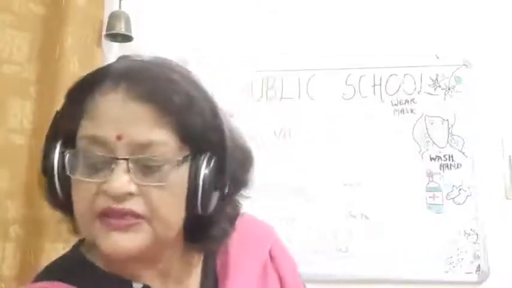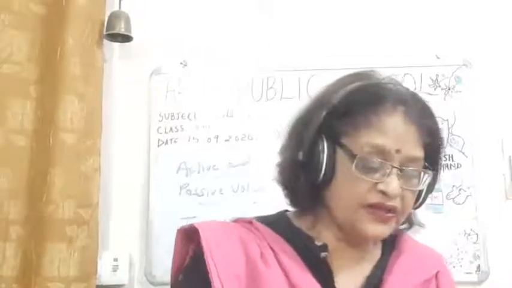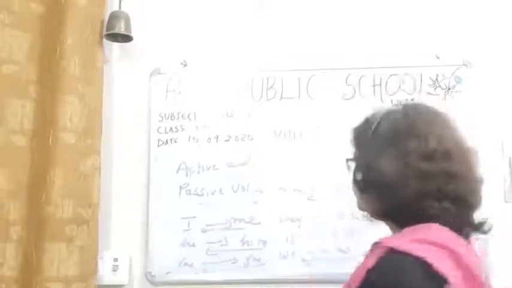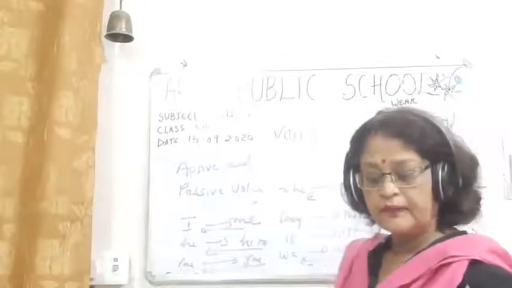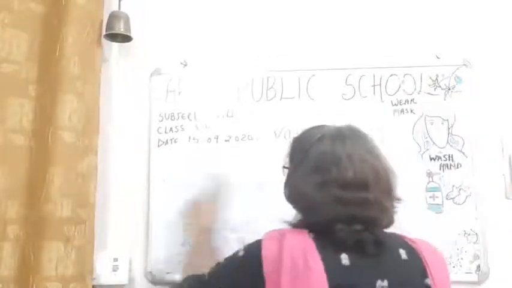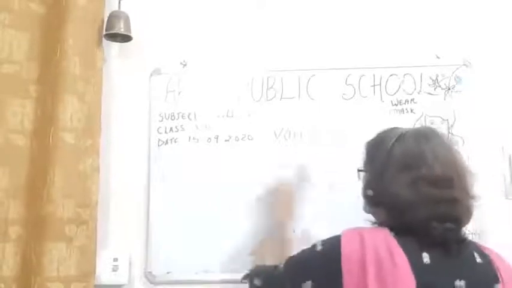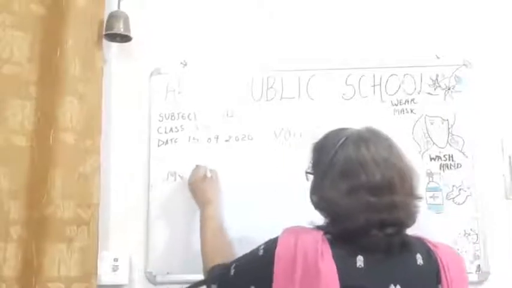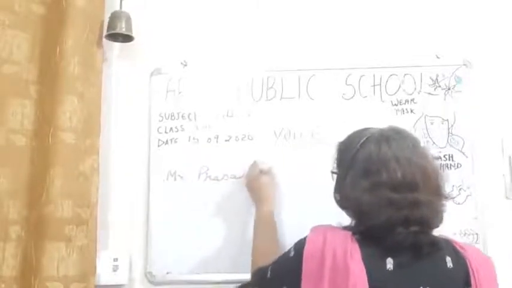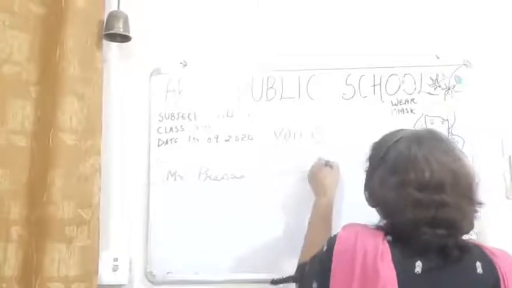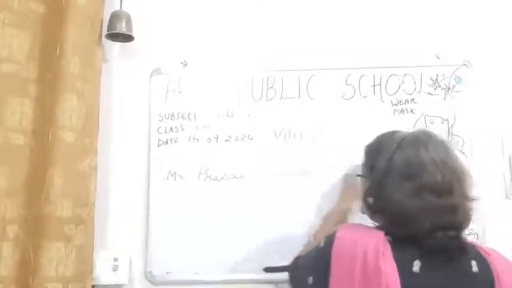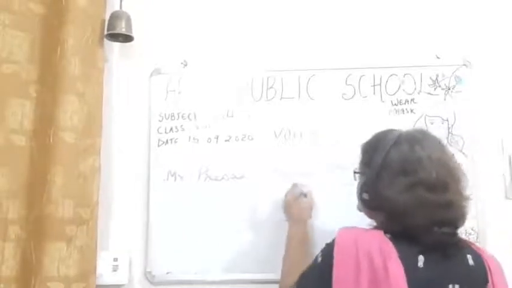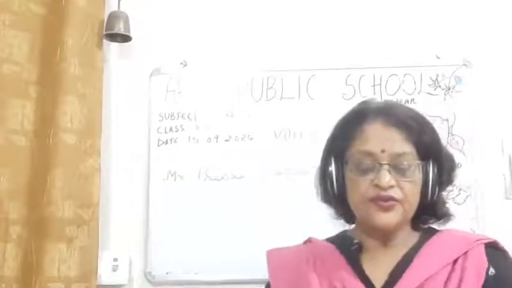Okay, so these examples which I am going to write, you have to see how you have to do it. Like the tenses here.